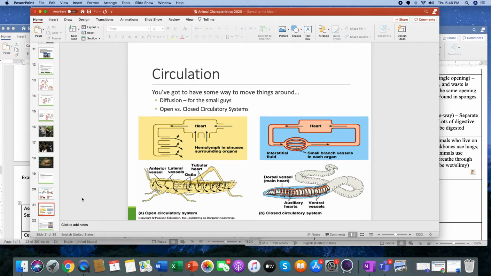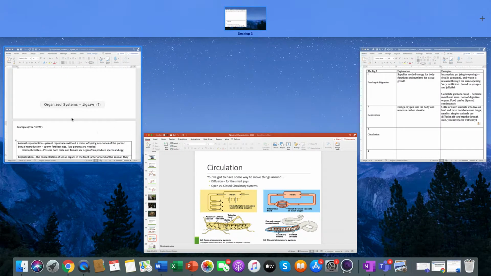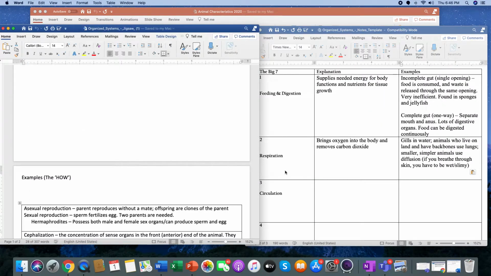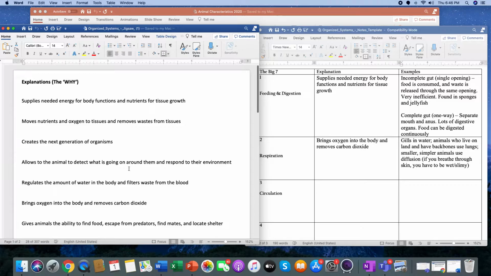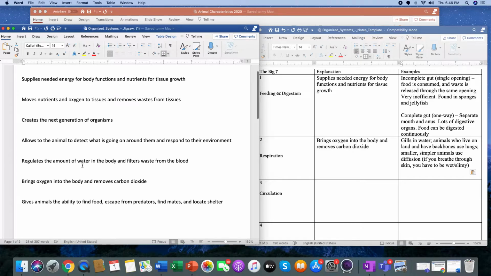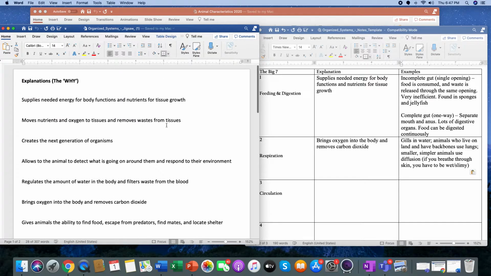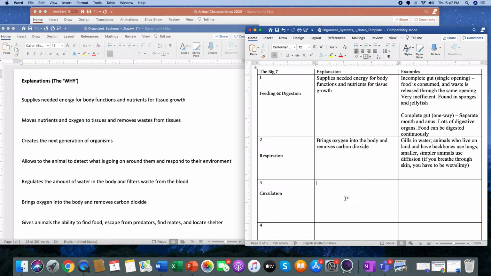All right, so we are going to go back to our little worksheet that we were doing, and now we're on circulation. Let me check out circulation. Moves nutrients and oxygen to tissues and removes waste, I'm looking at this one right here. Creates next generation? No. Allows animal to detect what's going on? No. Regulates the amount of water? I don't know. Brings oxygen to the body and removes... No, we already used that one. You know what? I would say it moves nutrients and oxygen to tissues and removes waste. That seems like the circulatory system to me.